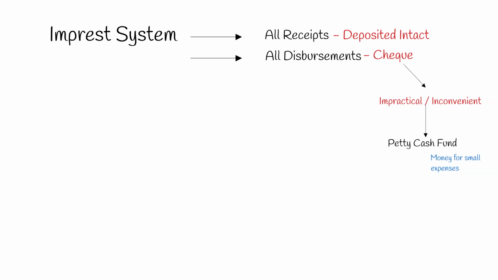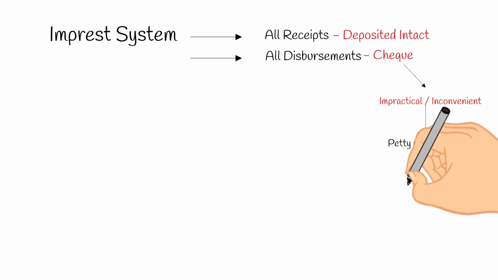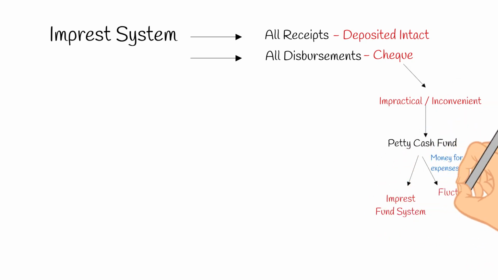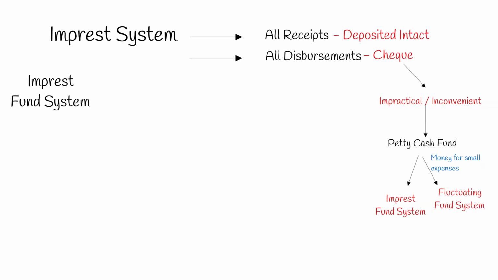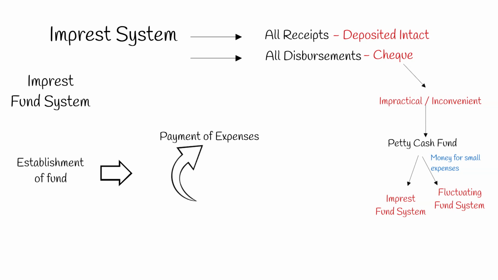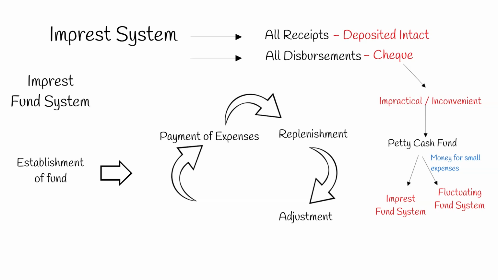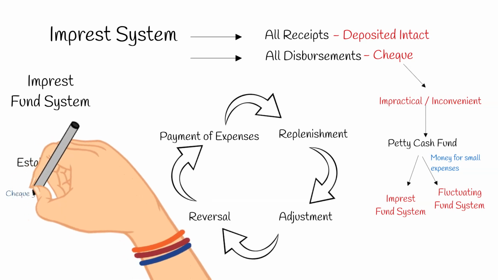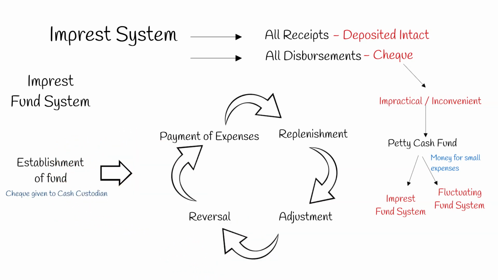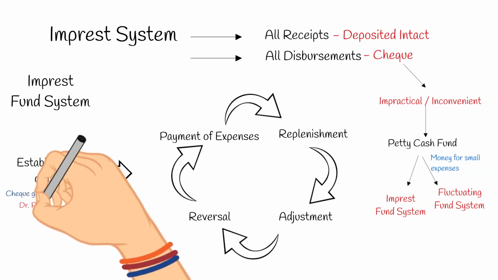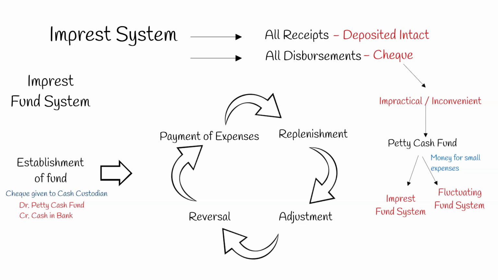There are 2 methods for handling petty cash fund, namely Imprest fund system and Fluctuating fund system. Under Imprest fund system, the processes are as follows: establishment of fund, payment of expenses, replenishment, adjustment, and reversal. For establishment of fund, the check is drawn and given to the cash custodian, who will be responsible for handling of petty cash fund. In this process, the entry is debit petty cash fund, credit cash and bank.